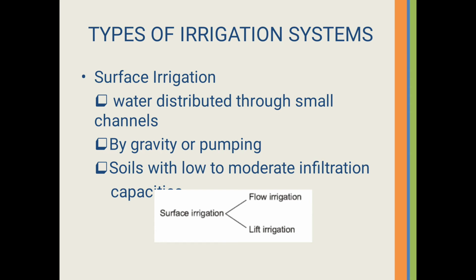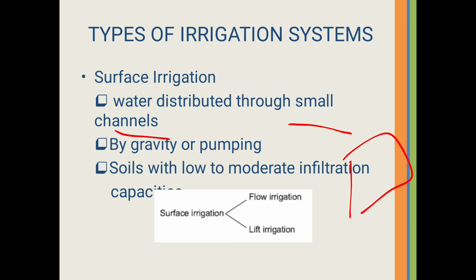Now the next topic is types of irrigation systems. What is this? Under types of irrigation systems, there are two types of irrigation system. One is surface irrigation and another is subsurface irrigation. First we will discuss surface irrigation. In surface irrigation, water is distributed through small canals.